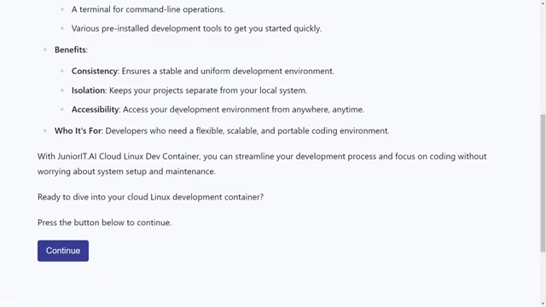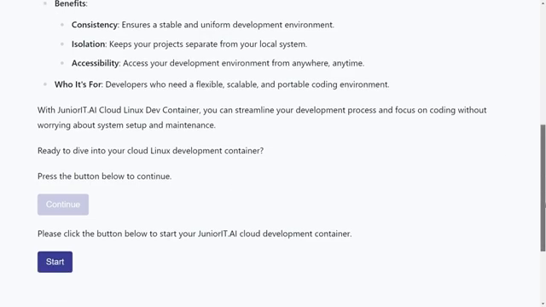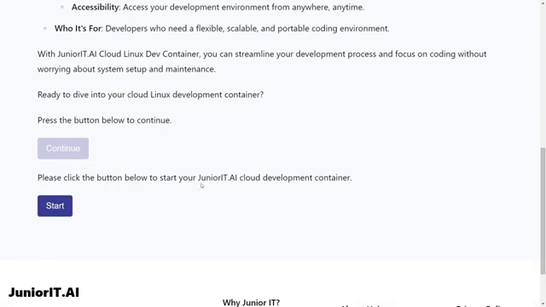As I already told you, this is an interactive session. So there are some buttons that you need to click on. You need to click on the continue button. Then to start your Junior IT development container, you need to click on the start button. It will take approximately 120 seconds or maybe shorter, if you have already opened a cloud development container.